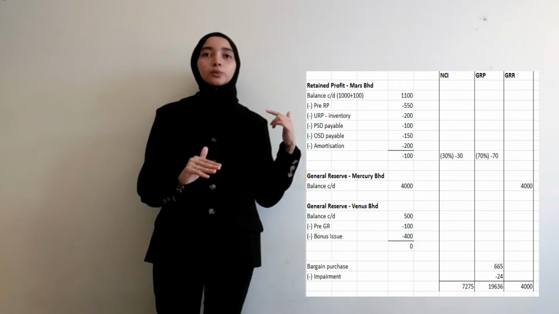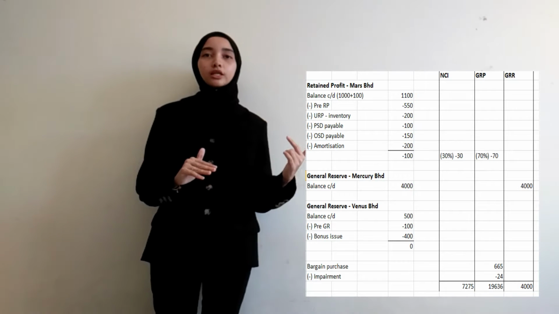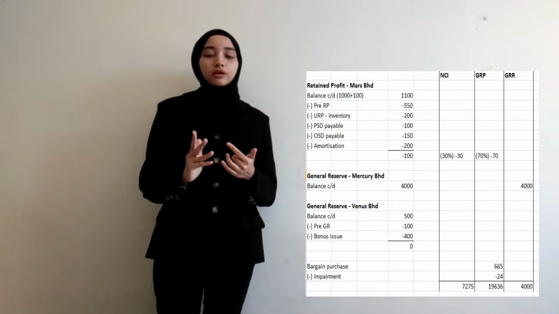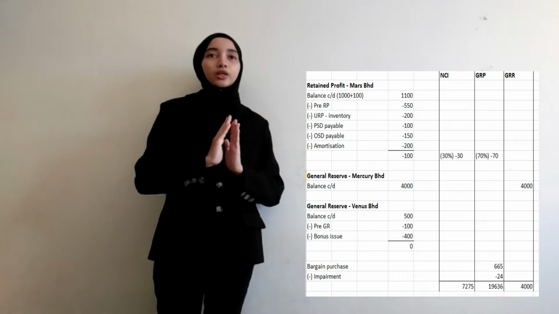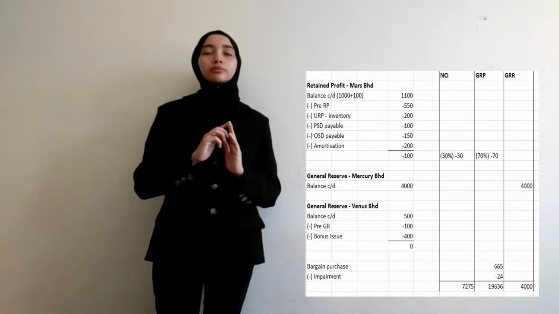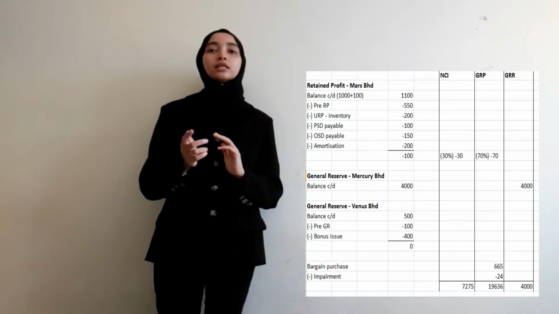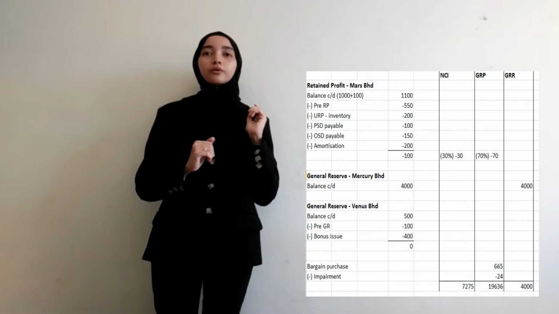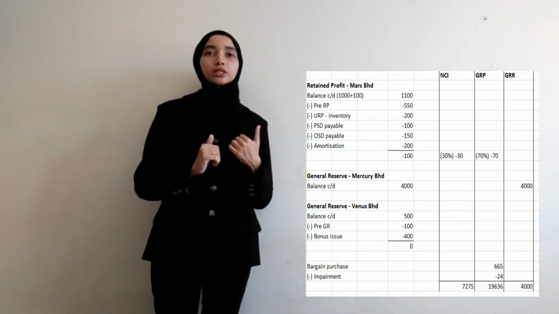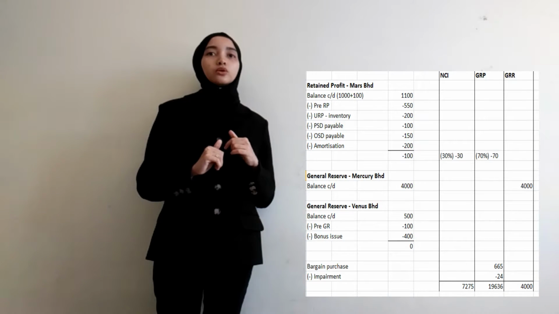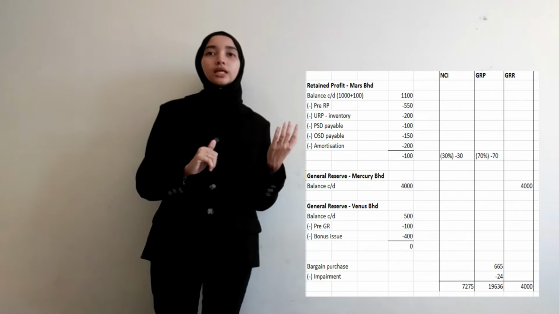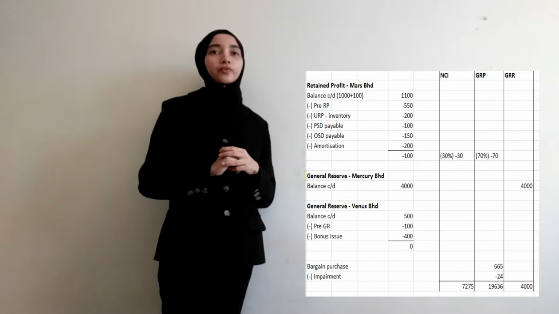The amount will be negative 100. But this time, in Mars Berhad, the percentage of control for NCI is 30% and for group is 70%. So the amount will be 30 and 70 respectively.